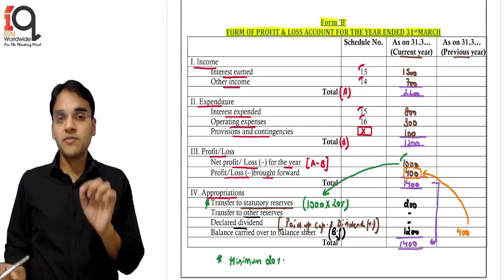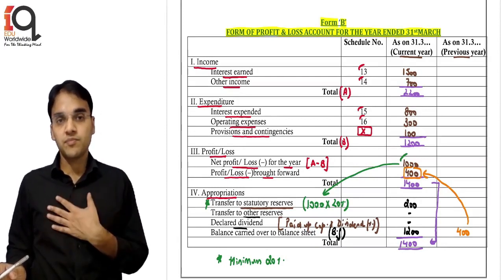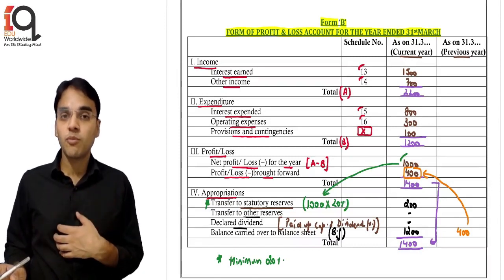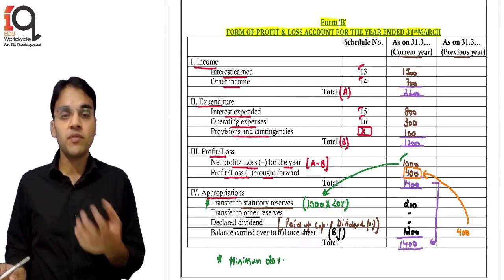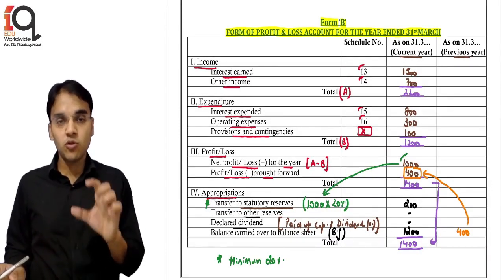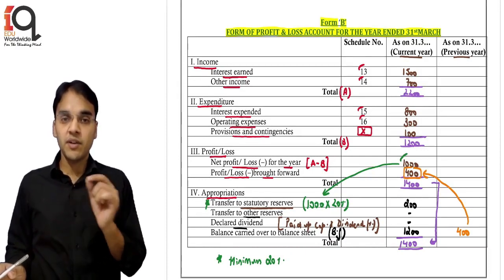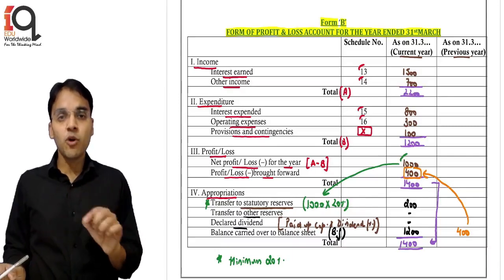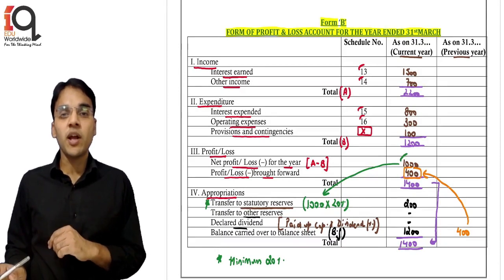Schedule number 15 is interest expended: interest on deposits, interest on RBI or interbank borrowings. Schedule number 16 is operating expenses, all other expenses other than interest and provision. Then provision and contingencies: provision in respect of advances and provision in respect of tax. No specific schedule, we do the total. Third category is profit or loss. We get the net profit or loss for the year after deducting total expenditure from total income. Profit or loss brought forward. That is the total profit for appropriation.